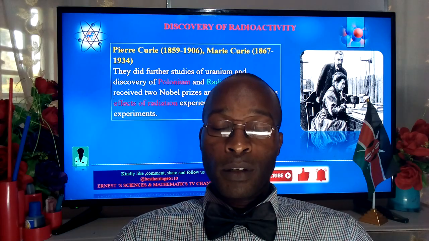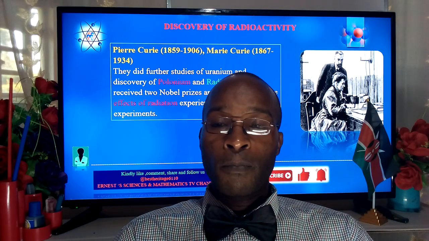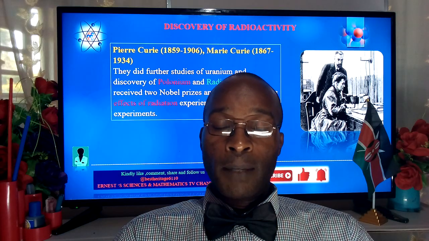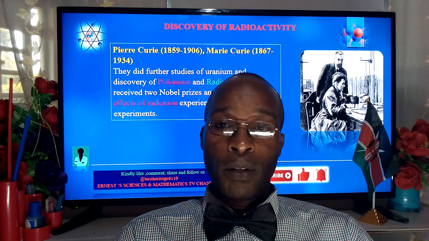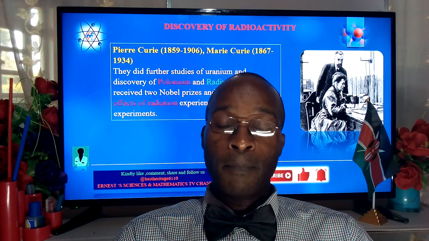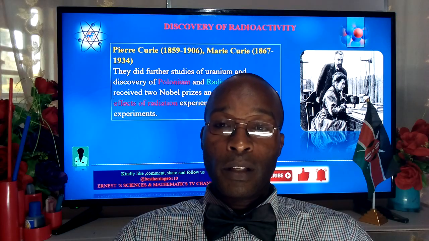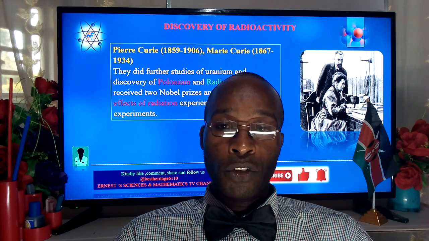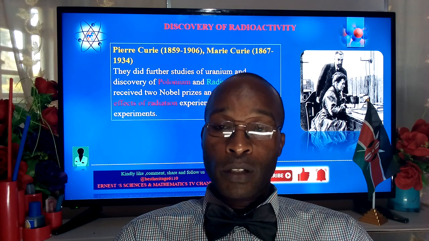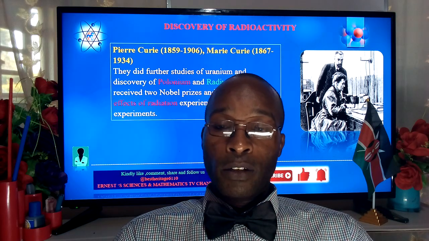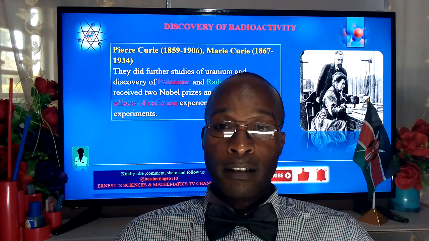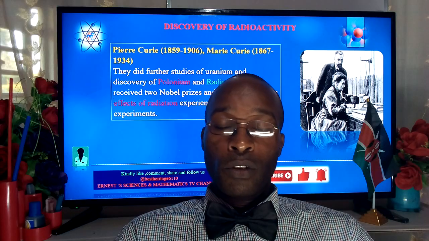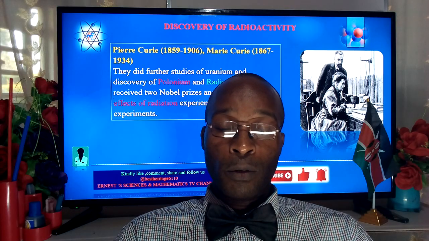Now, there are various other processes which we are going to study in these videos. This includes alpha decay and beta decay, and we shall look at gamma emission, positron emission, negatron emission, electron capture, and internal conversion, etc. We shall also look at the concept of mass defect and other aspects which constitute the empirical equations, which will assist us in quantifying some of the aspects we are going to come across.